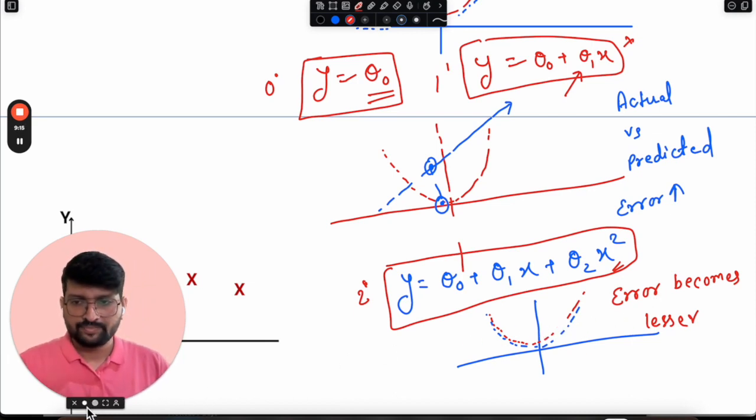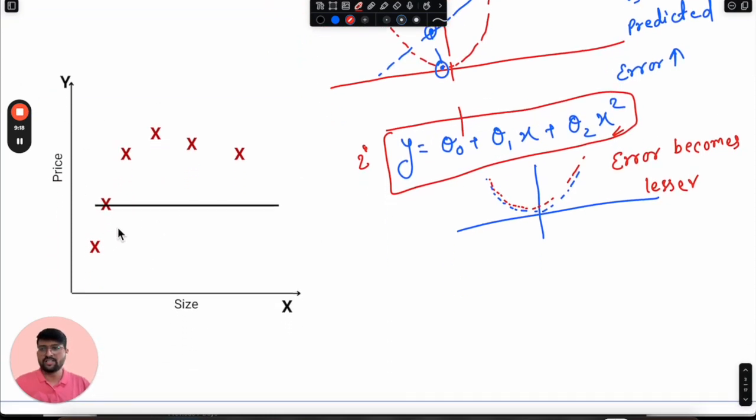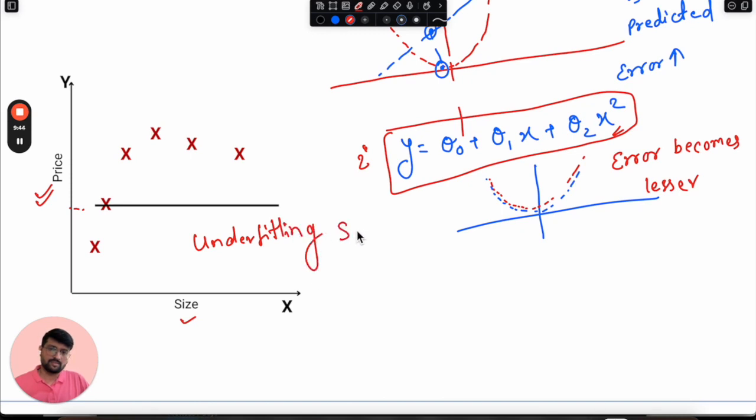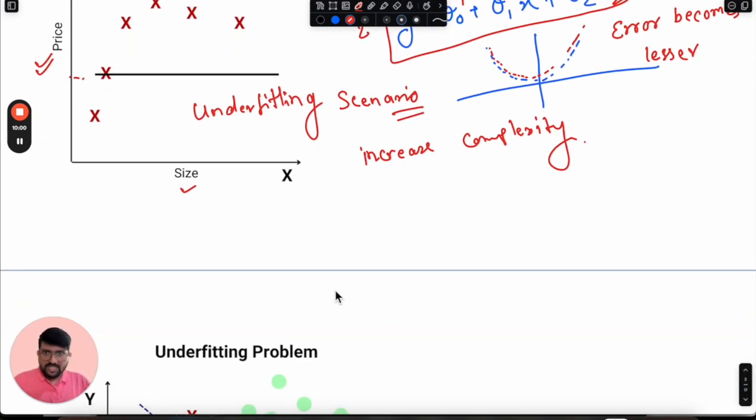Now, if you quickly observe this particular scenario, suppose we are plotting the size of the house, and based on that, the price of the house. If our model is not doing anything and is predicting a constant price, this will be an underfitting scenario. So what exactly do we need to do here? We need to increase the complexity.